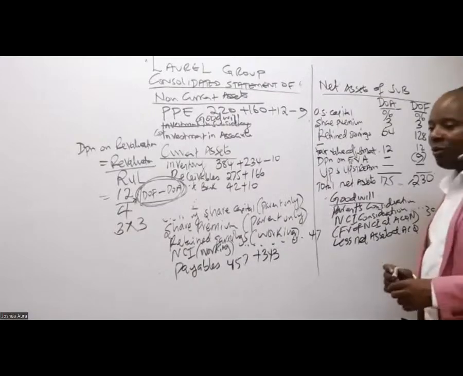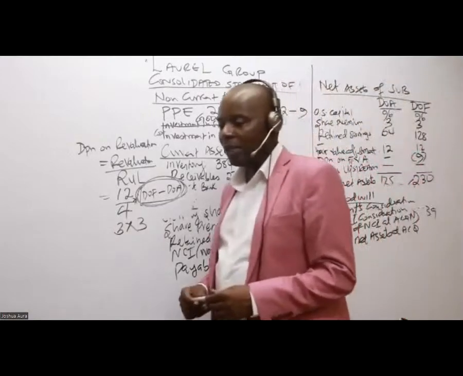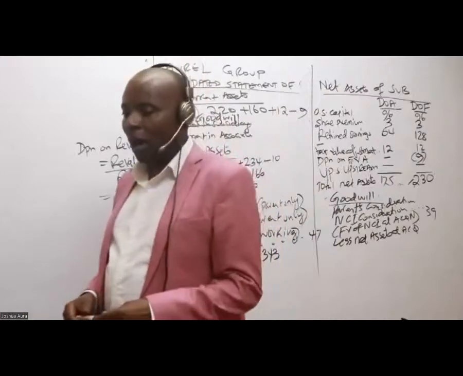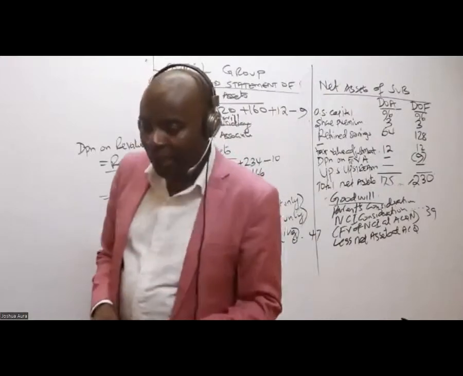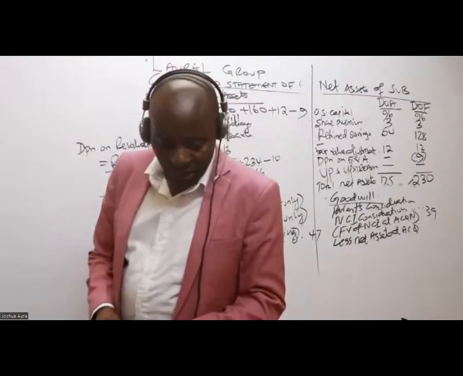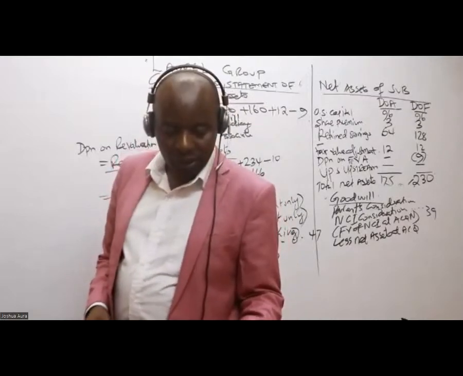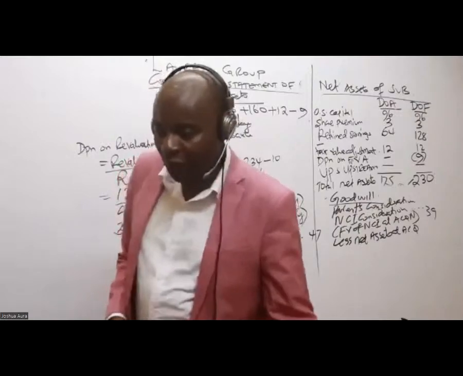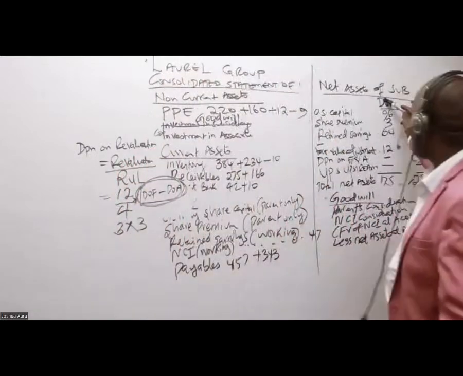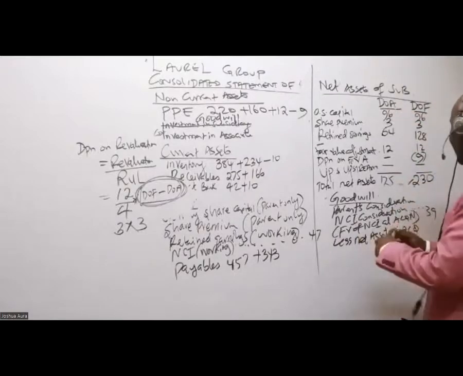Is there anybody who is able to remember the net assets at DOA? Net assets at DOA, 175.